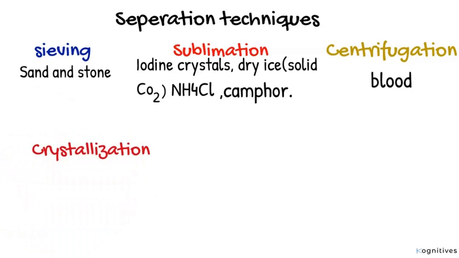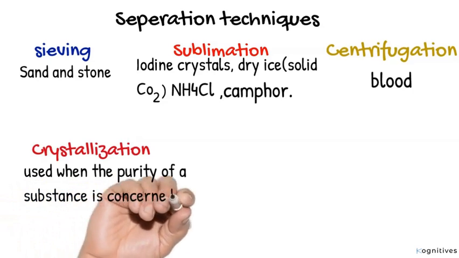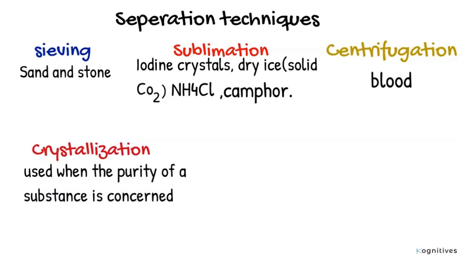We also have crystallization. This is used to recover a pure sample of a substance from its solution. It is used when the purity of a substance is concerned, and that is why for the manufacture of drugs in pharmaceutical companies, crystallization is a very important technique to produce pure drugs.